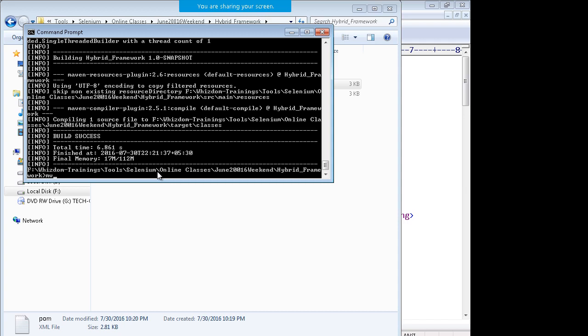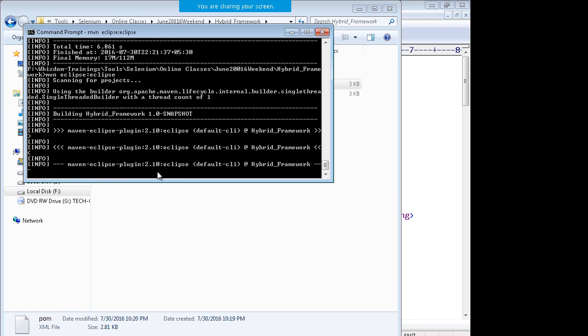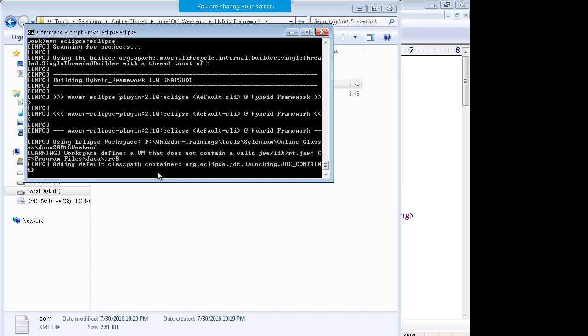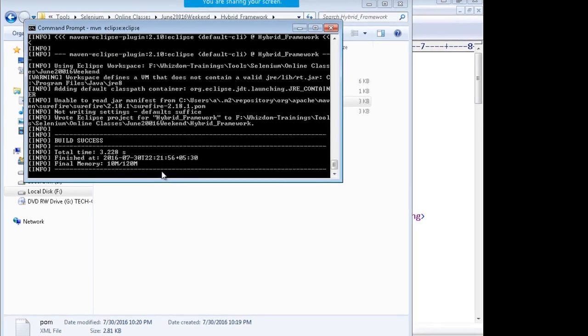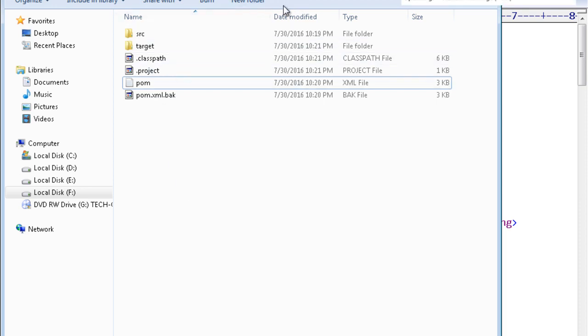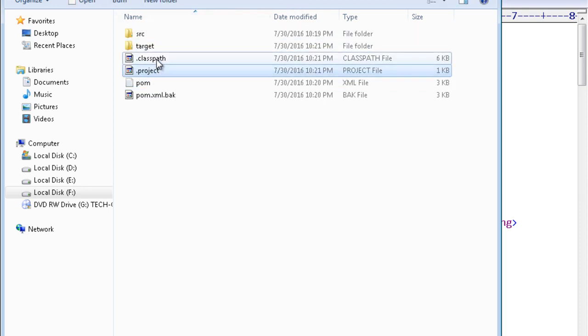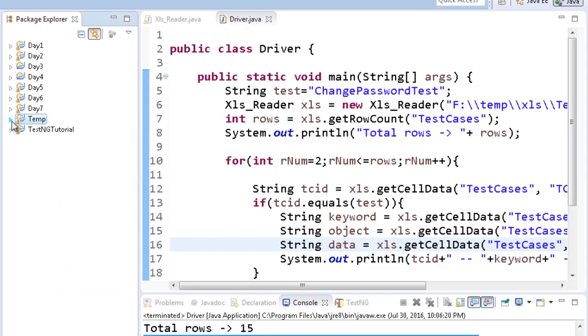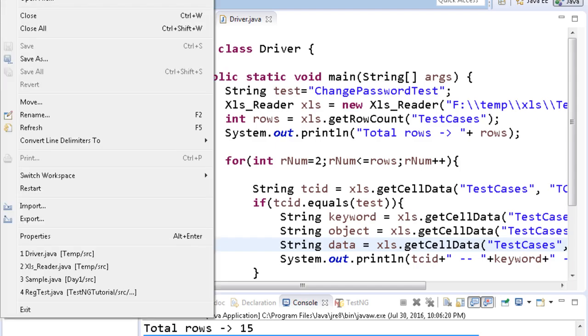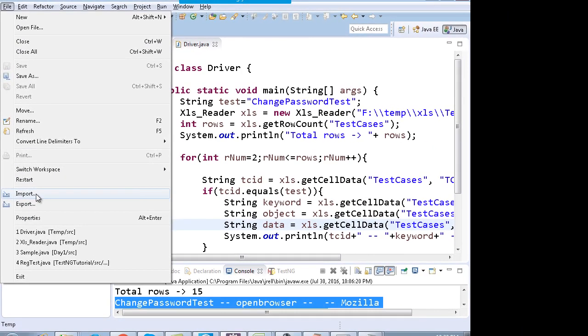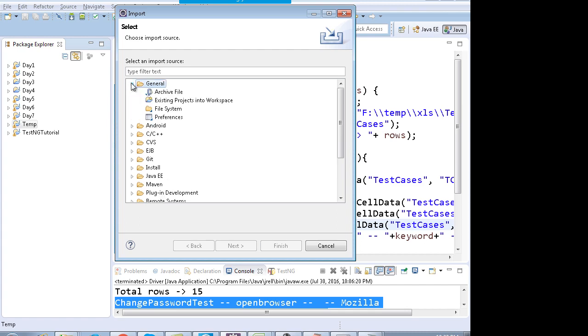Now you give the command mvn eclipse:eclipse to convert this project to an Eclipse project. I get the build success. Once you convert this project, you will have .project and .classpath files generated, which means that it's been converted to Eclipse. Now you can go to Eclipse and import the existing project. Go to File, Import in Eclipse and import this project.